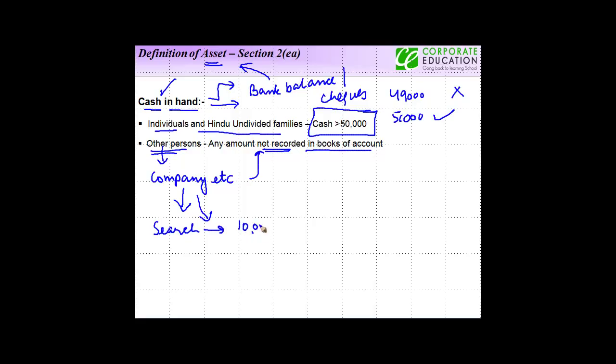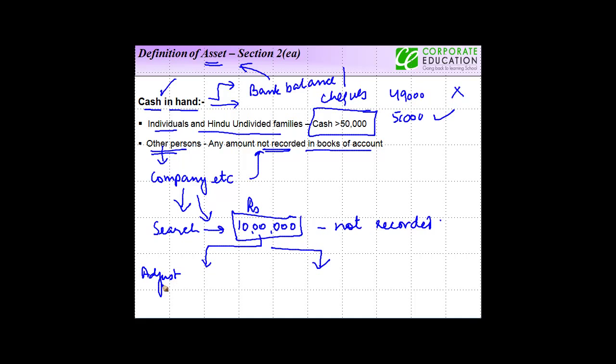Right? So let's say there was a search which was conducted on the company, and the assessing officer found out that there was cash of rupees 10 lakh which was not recorded in the books of accounts. Now let's say out of this 10 lakh the tax office made an adjustment for tax. So let's say out of this 10 lakh the assessing officer adjusted rupees 5 lakh, and here it adjusted nil.